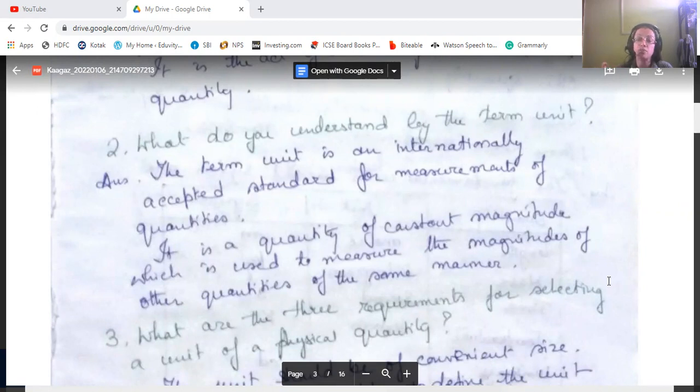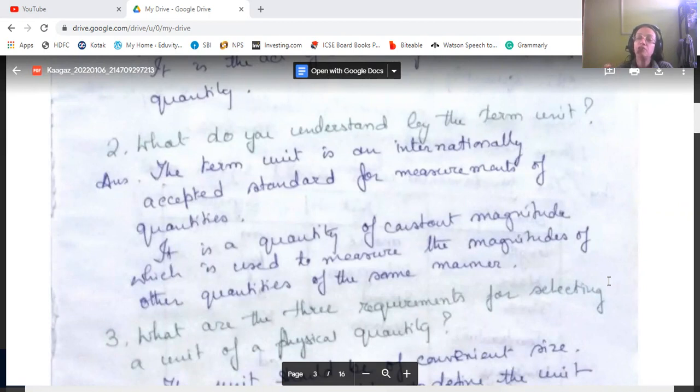It should have a constant magnitude, that is, it will not change if you change the place. So it should be constant and internationally accepted, accepted everywhere.